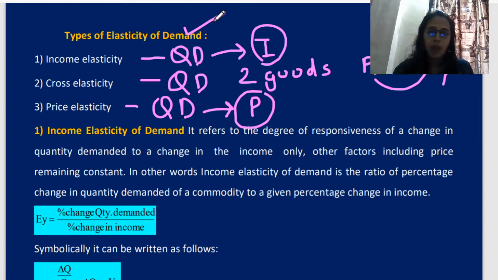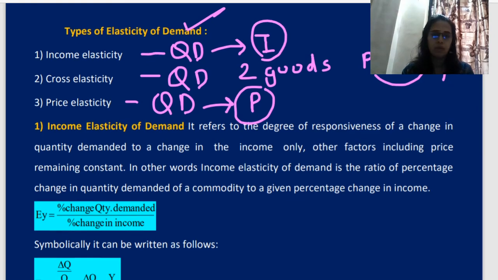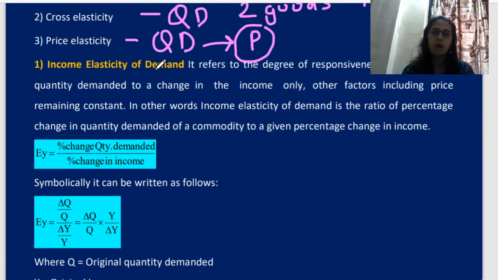So we have finished with the types. Now in this lecture we will cover only income and cross elasticity. In my next lecture I will tell you about price elasticity, because that is a little bit complicated, with a lot of diagrams, a lengthy concept. Okay. Now we will see one by one. Now, income elasticity of demand.